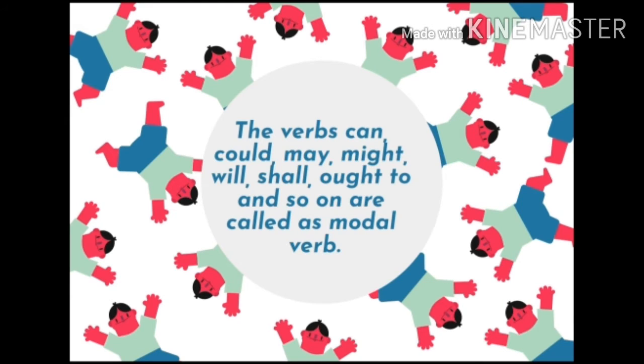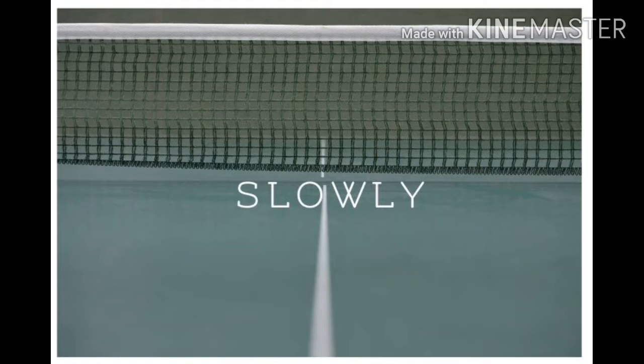Now let's take a quick recap. Helping verbs are also known as modal verbs. The verbs can, could, may, might, will, shall and ought are called modal verbs. They are used before ordinary verbs and express meanings such as permission, possibility, ability and necessity. We know that verbs are doing words. They tell us about the action in the sentence. They also tell the time of the action.